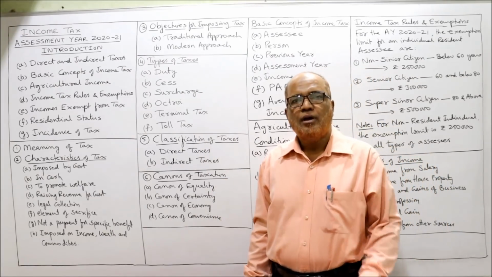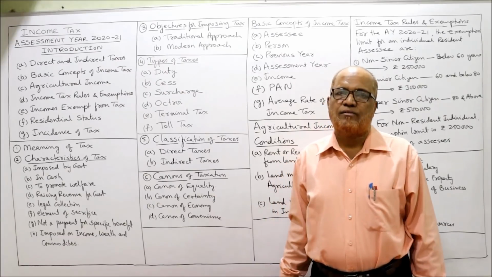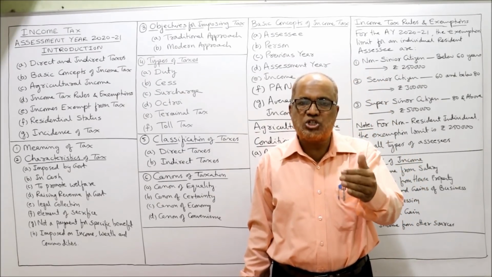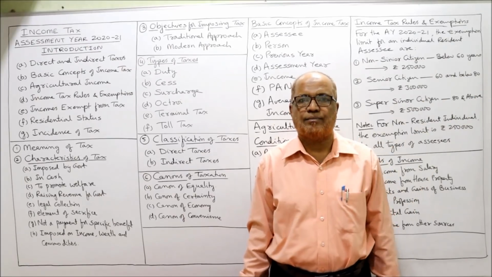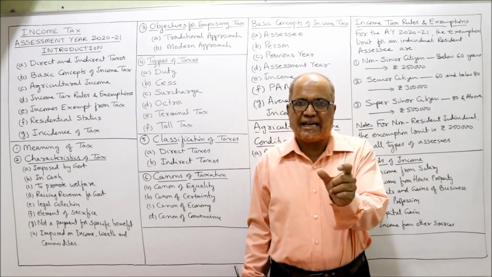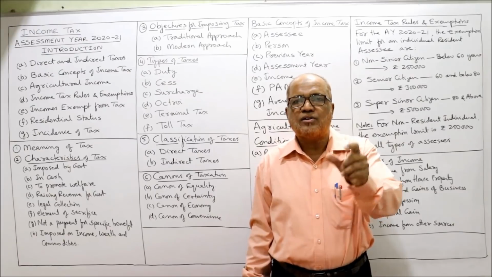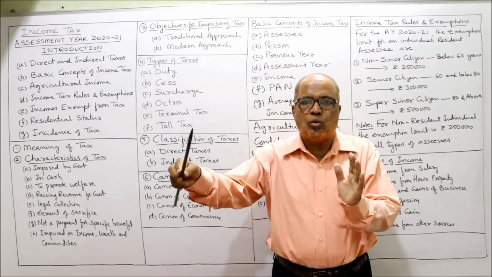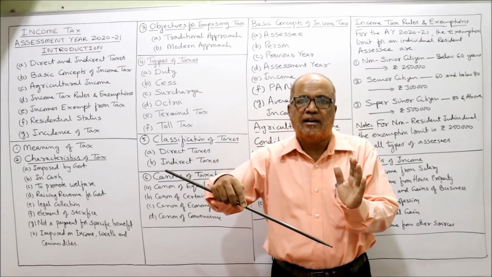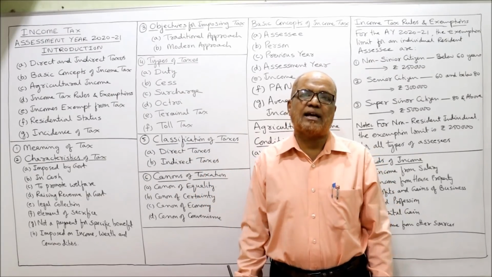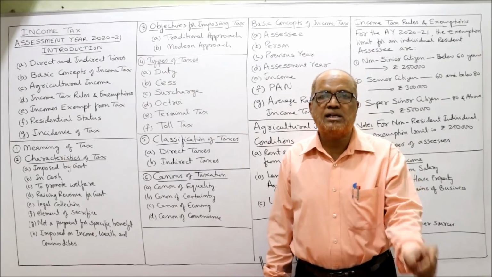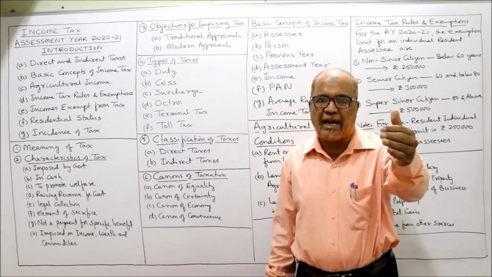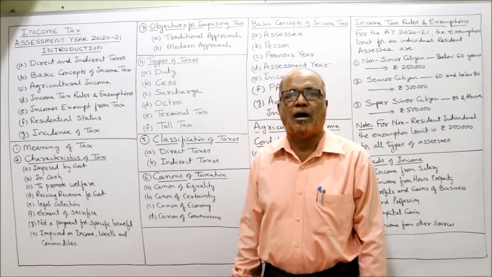Octroi. The octroi is the tax which is applied when goods are entering into our jurisdictional area from other states. For example, our state is X. Some goods are brought from Y state to X state. That means as soon as the goods are entering our territory, our state, entry tax will be paid. The octroi is also called entry tax. The tax which is imposed on goods which are entering into our area.